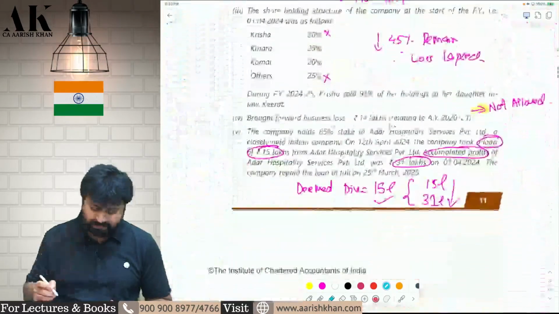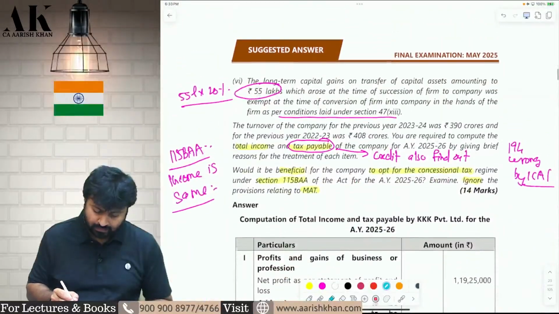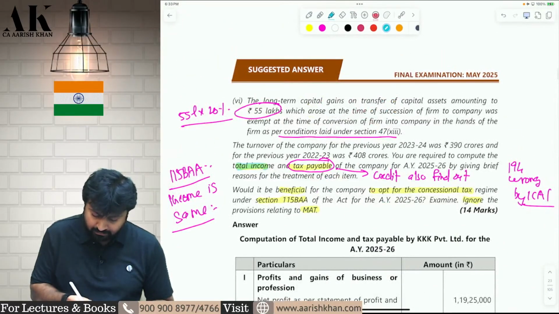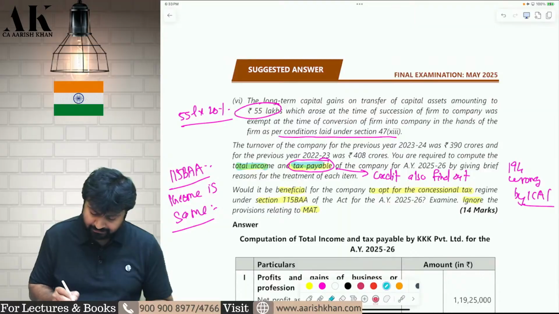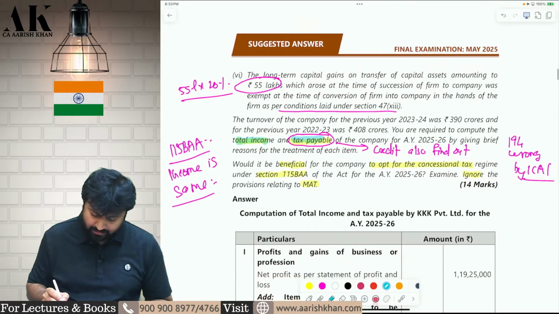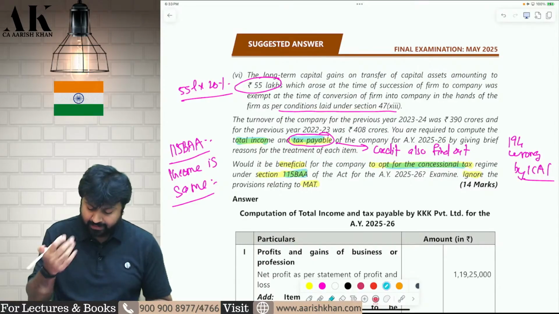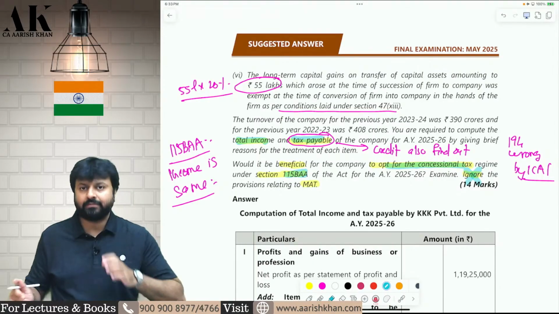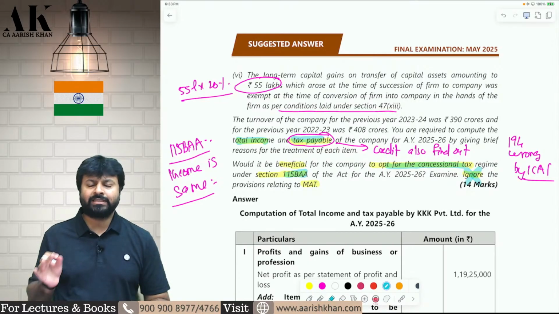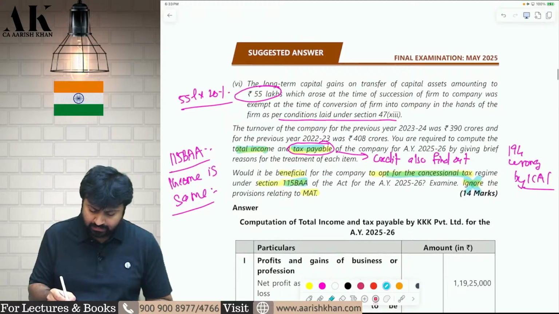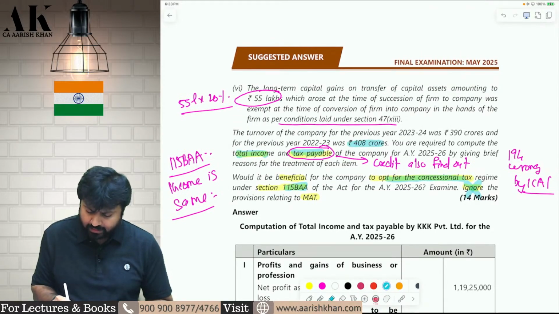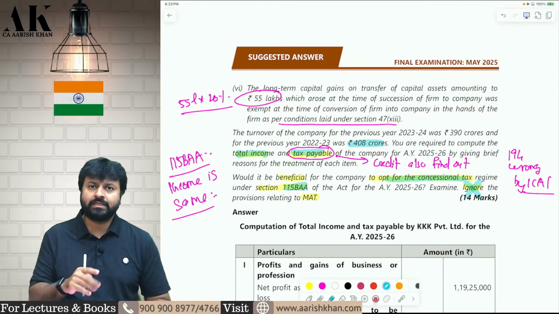What exactly does the examiner want from us? They want us to compute the total income and the tax payable. And they want us to find out the beneficial tax as per 115BAA later on. They don't want us to compute MAT. They want us to compute tax as per normal provisions first and then as per 115BAA. The turnover of last to last year is 408 crore. Therefore, the tax rate of the assessee will be 30%.